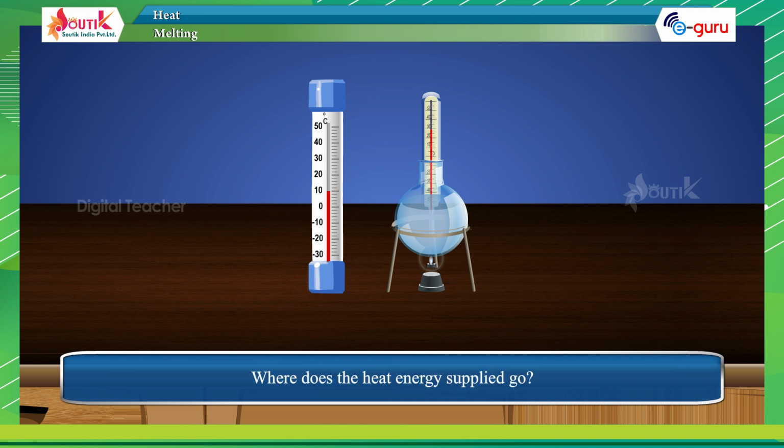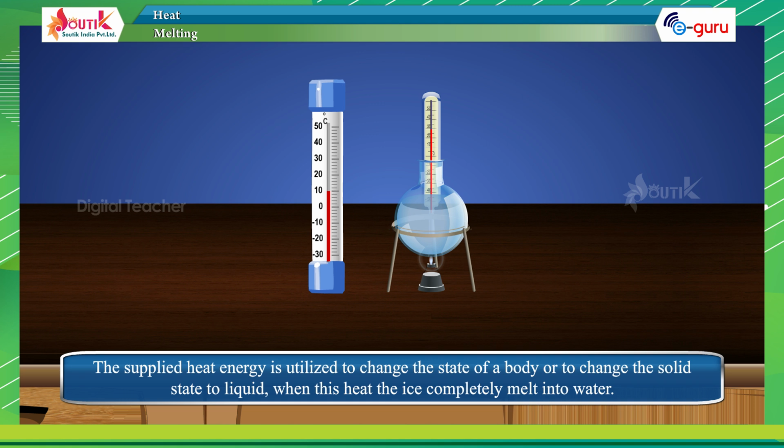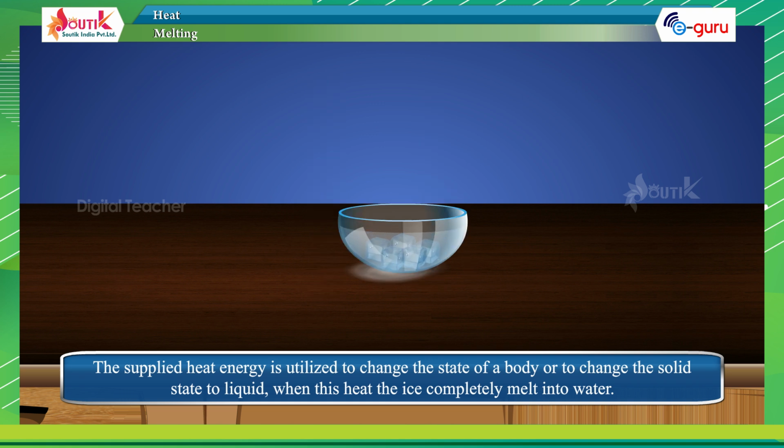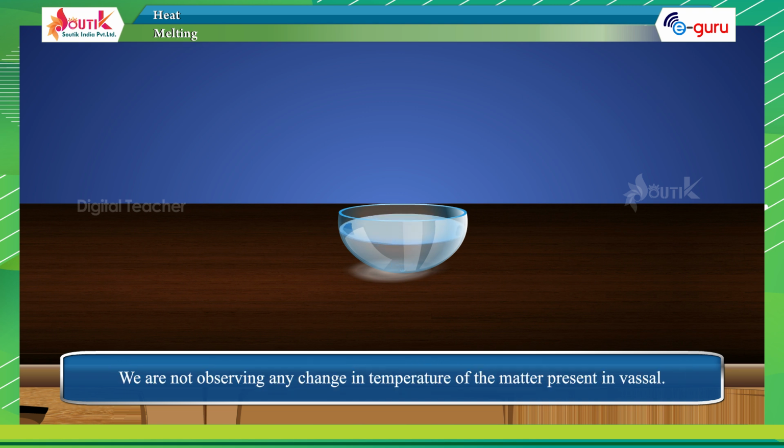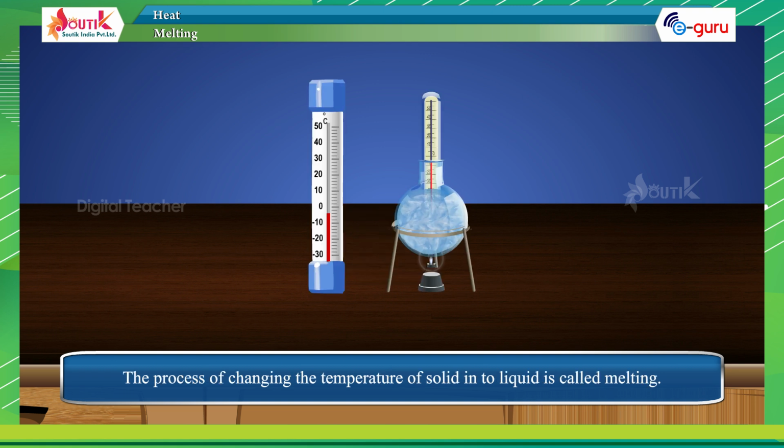Where does the heat energy supplied go? The supplied heat energy is utilized to change the state of a body, that is, to change the solid state to liquid. With this heat the ice completely melts into water. We are not observing any change in temperature of the matter present in the vessel. The process of changing solid into liquid is called melting. The temperature at which solid converts into liquid is called the melting point.